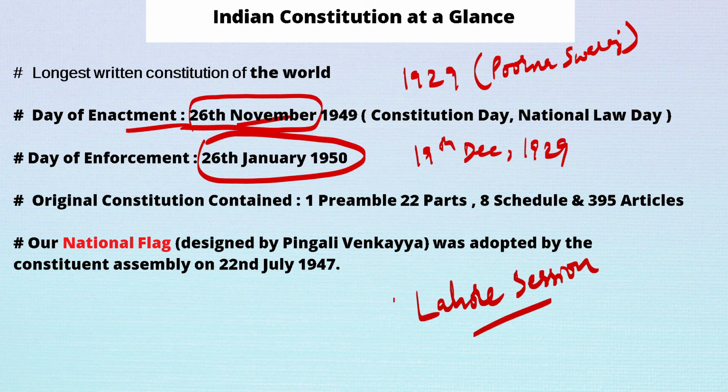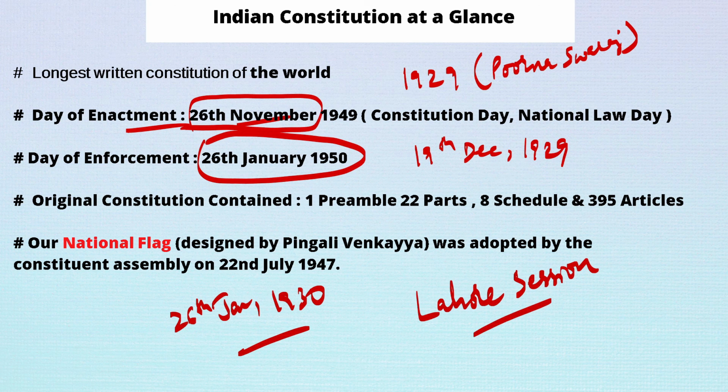But we got independence on 15th August 1947, and at that time our constitution was not yet framed. So it was decided that we used to celebrate 26th January as the symbolic Independence Day, but now we have 15th August as Independence Day. So let us make 26th January Republic Day after the completion of the constitution.